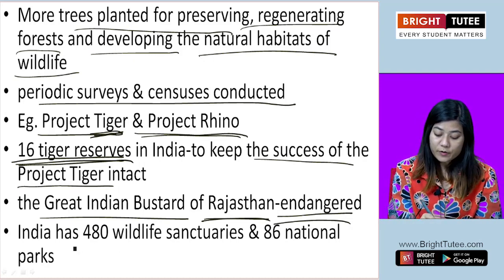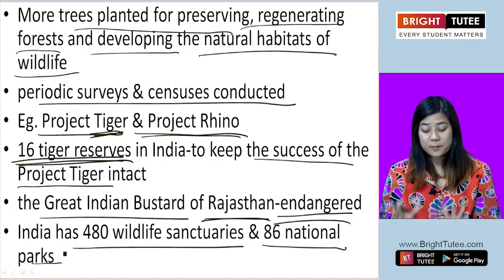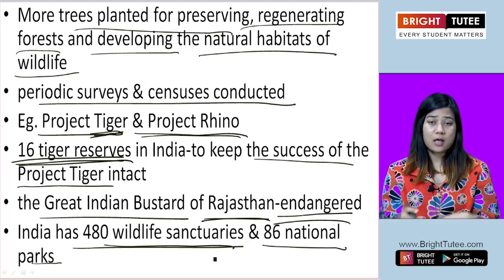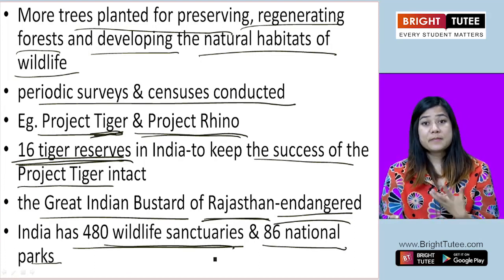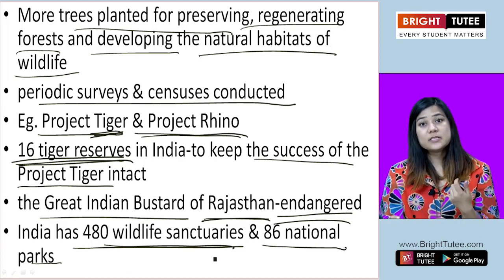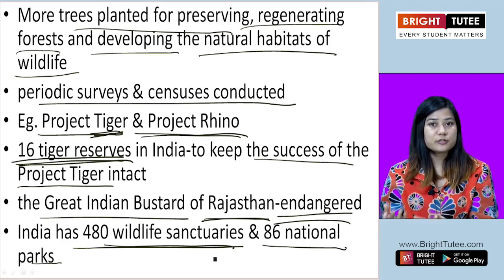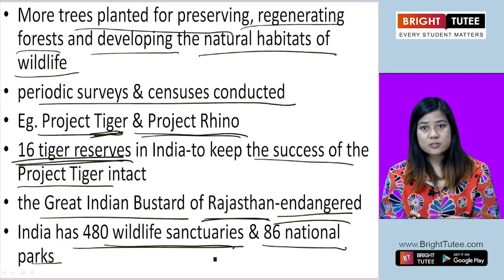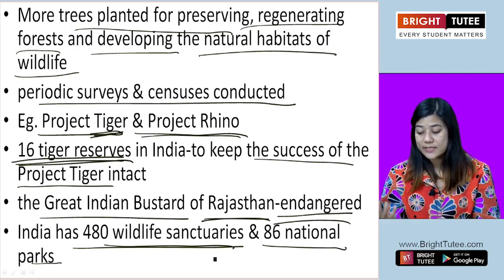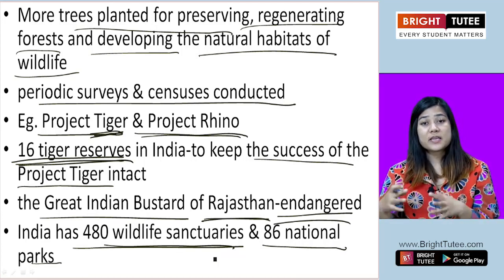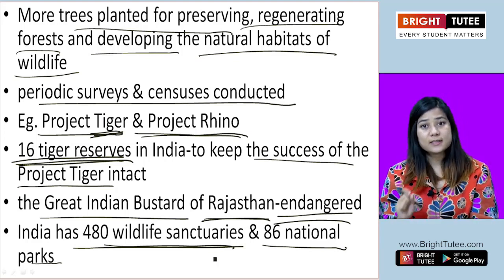India has 480 wildlife sanctuaries and 86 national parks. So these large number of wildlife sanctuaries and national parks, why are they there? Why are they built in India? So that they can make sure that animals and birds and insects like the Great Indian Bustard of Rajasthan, like the tigers in Sundarbans, they are properly managed, they are protected and they are conserved. Okay, so the main idea of these wildlife sanctuaries and national parks is to make sure that the natural habitats of the wildlife are protected and safe and conserved.